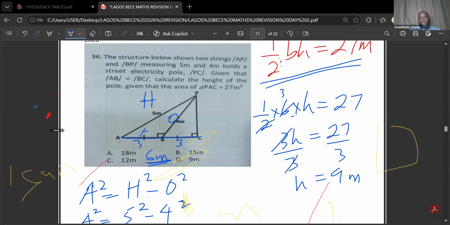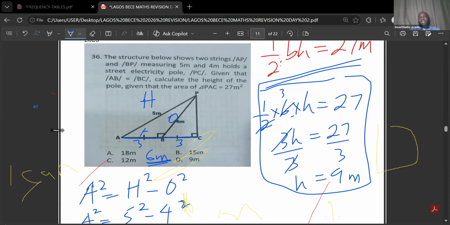That is what I use here. I wrote half times 6 times height equals 27. We have been given that the area of PAC, the whole big triangle, is 27. So half times 6 times h equals 27. We cut 2 and 6, that gives 3. We now have 3h equals 27. Divide both sides by 3. 27 divided by 3 gives us 9.